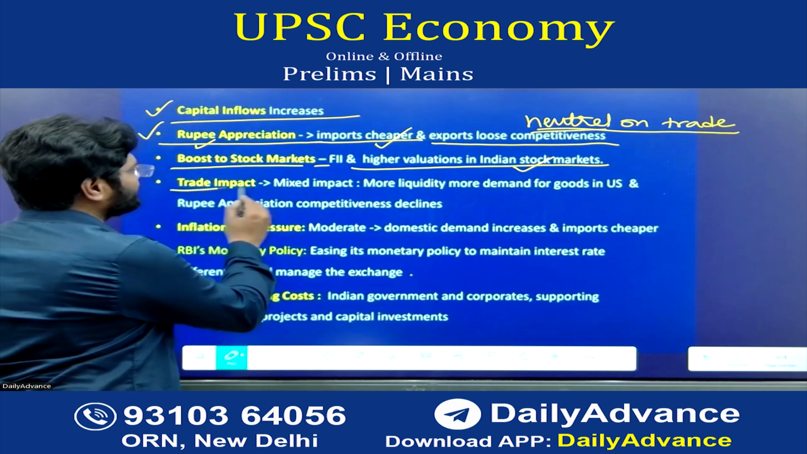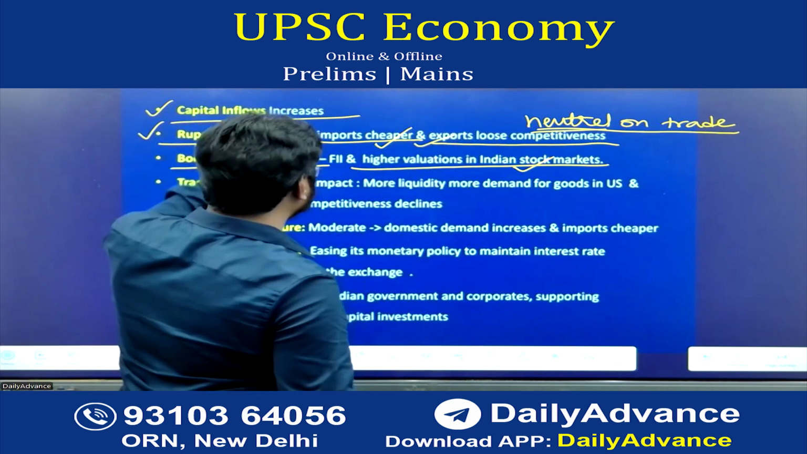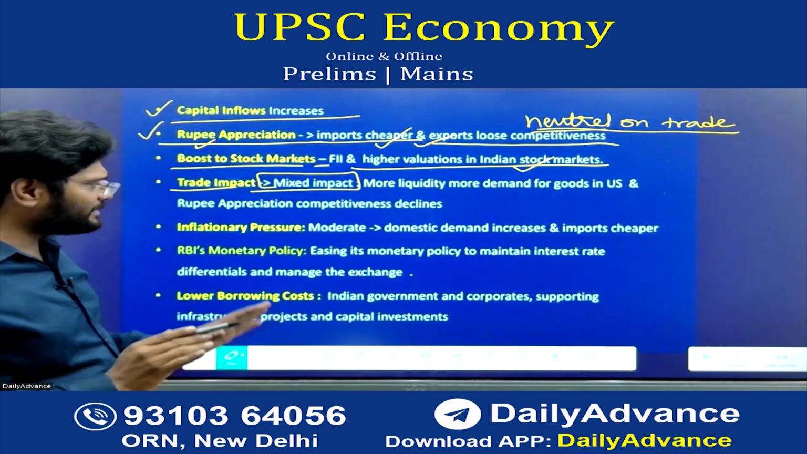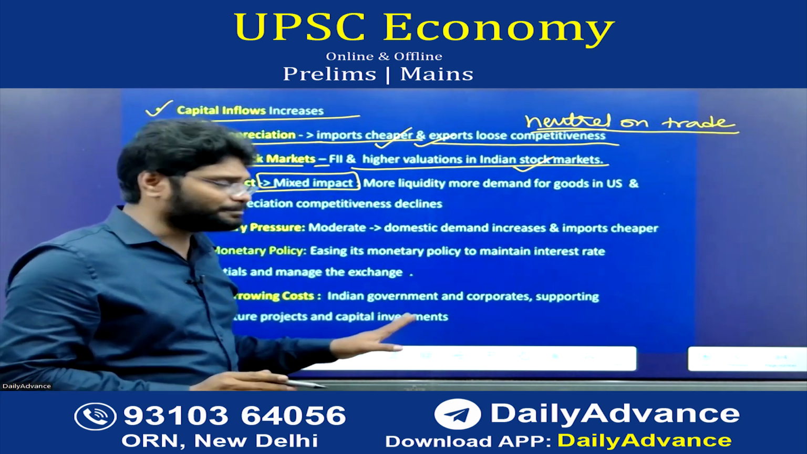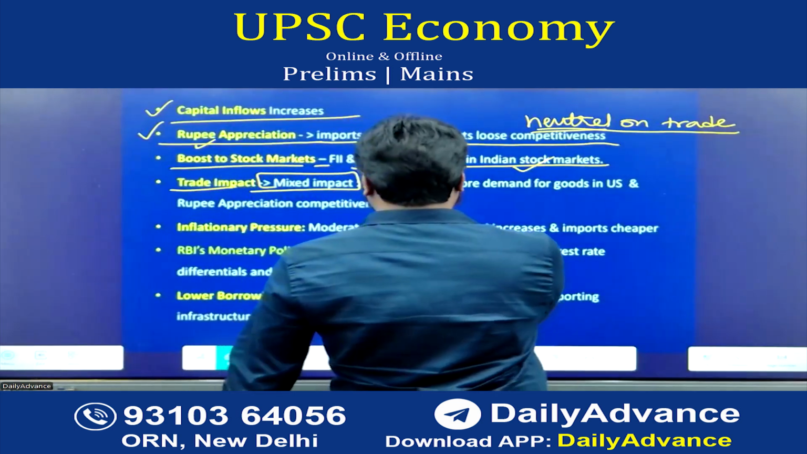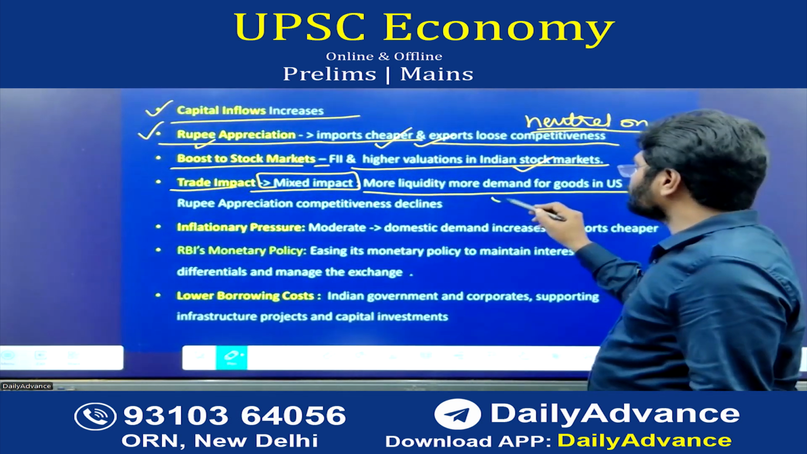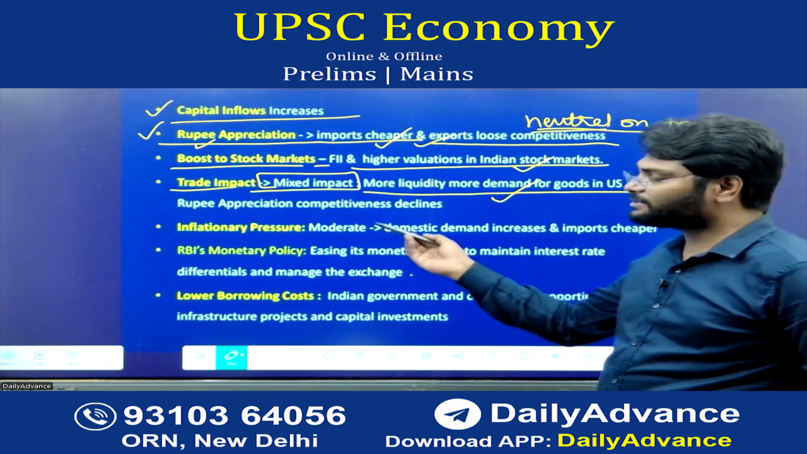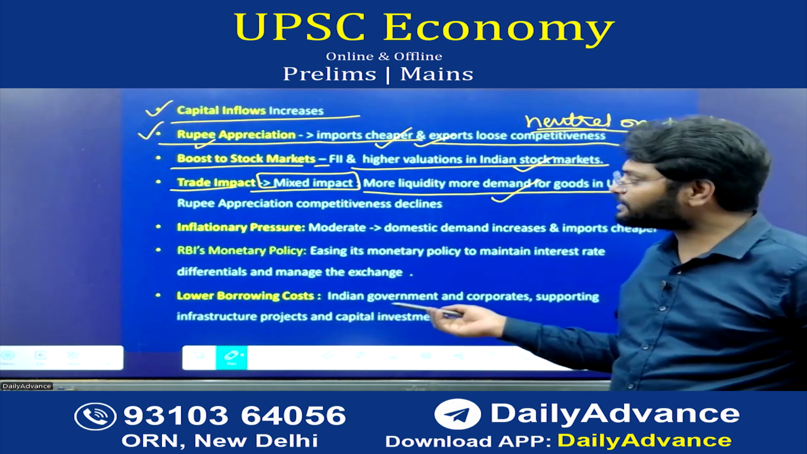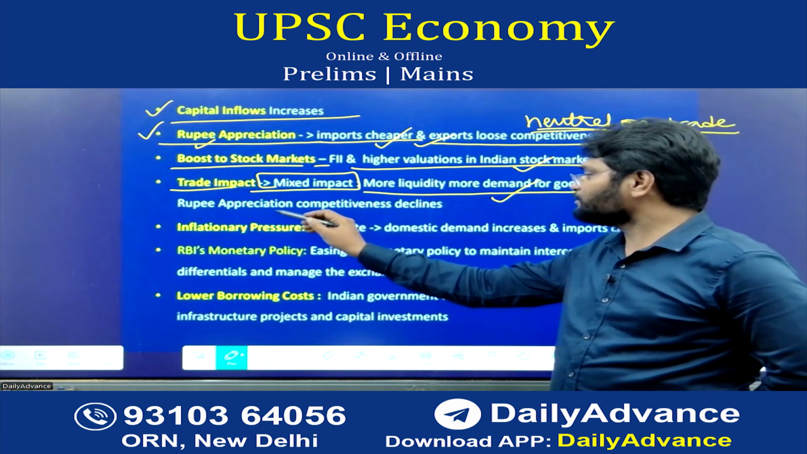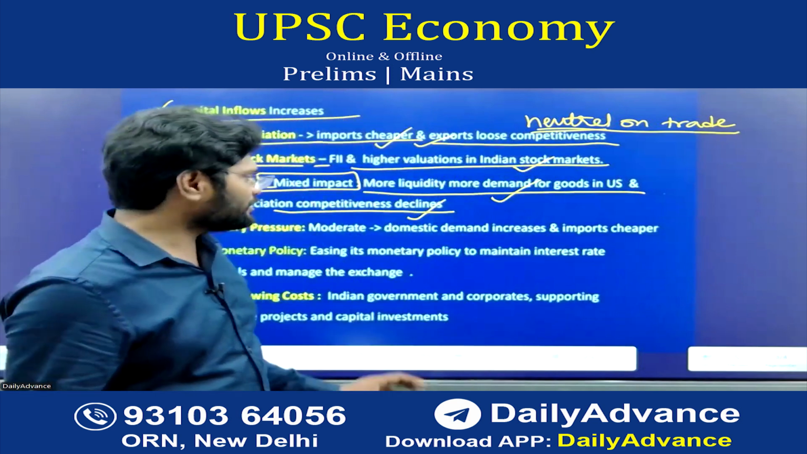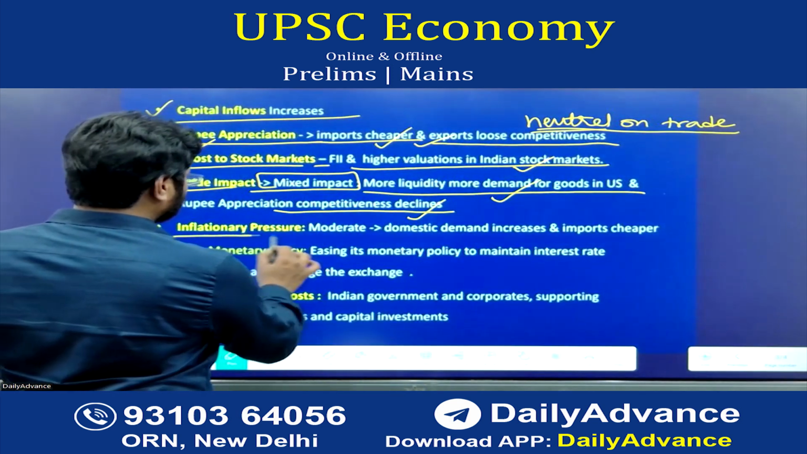The trade impact I already told you: because of rupee appreciation, it has a mixed impact, neither positive nor negative. It is a moderate or mixed impact. With more liquidity, there is more demand for goods in the USA, so they can import more goods from India. At the same time, export competitiveness declines, so whatever the benefits, they get neutralized. That you should remember.